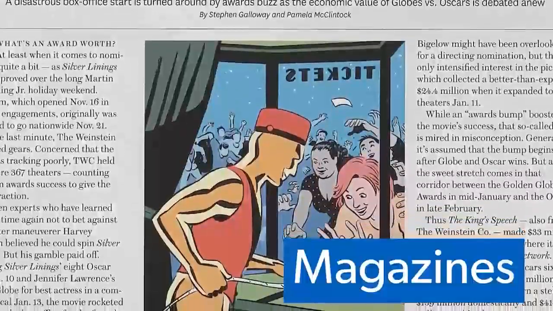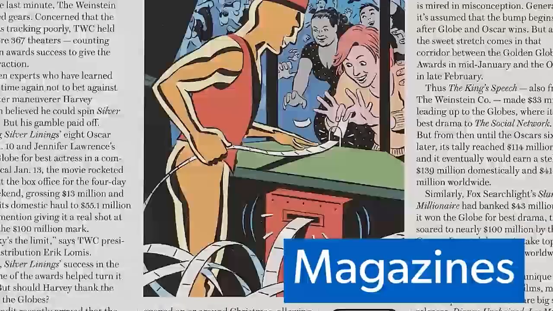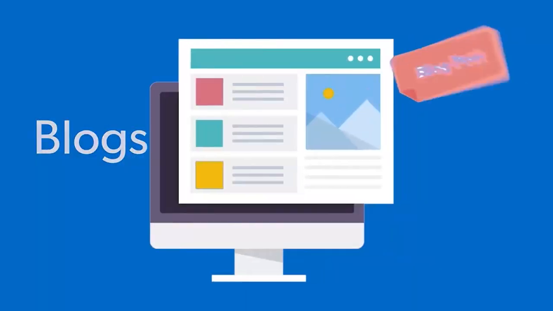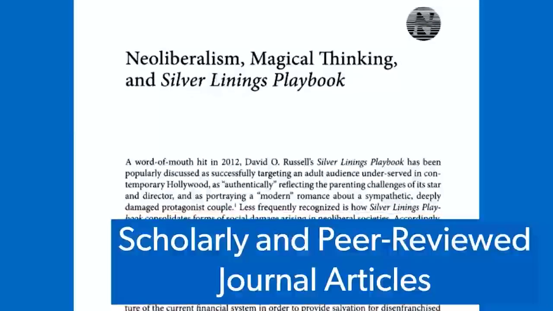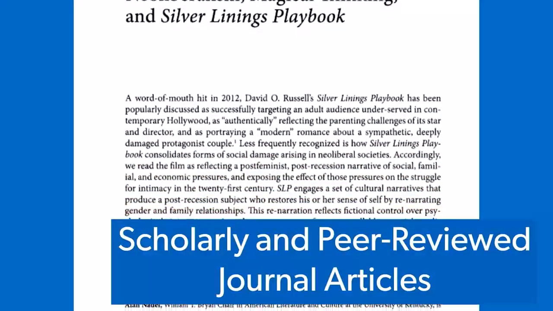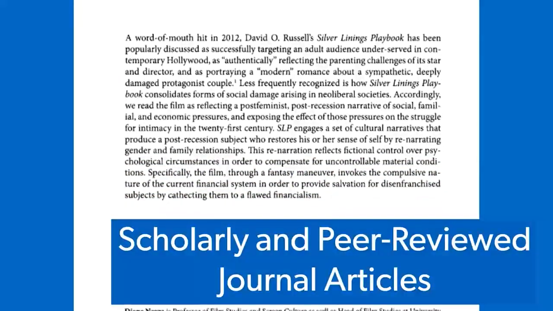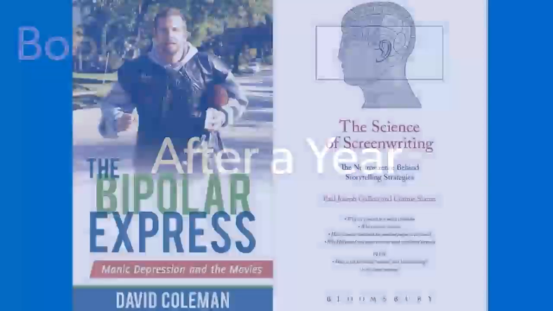Magazines and blogs, while different formats of information, both take information from journalistic reporting and expand upon it, interpreting the information and framing it in a way different from news journalists. Then after a few months, scholarly and peer-reviewed journal articles start to appear. The peer-review process takes months because the articles published in this format are reviewed by experts in the field before publication.